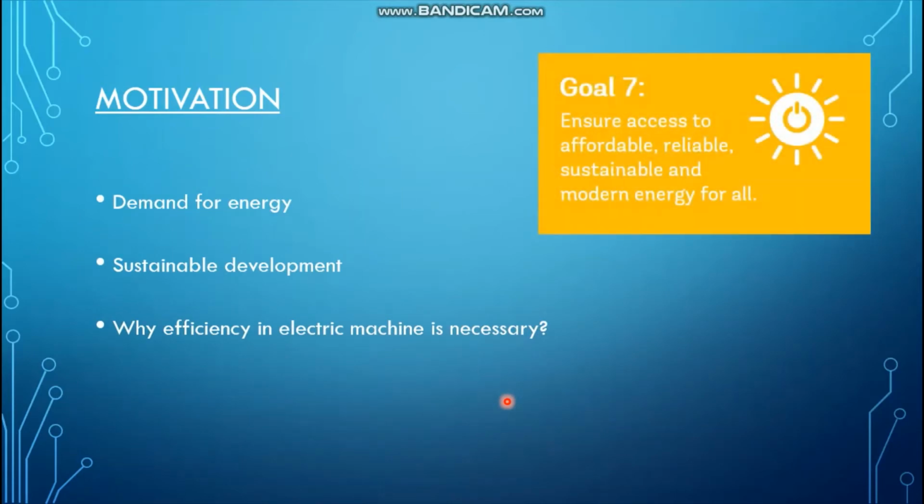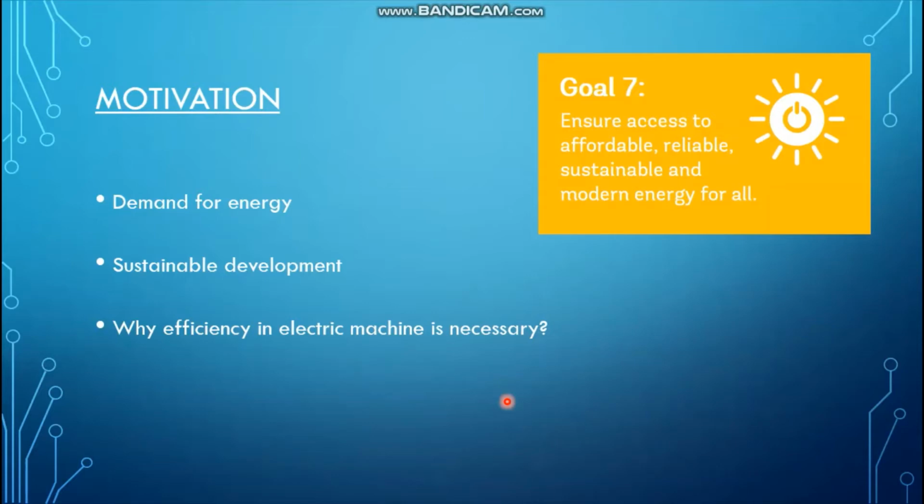The motivation behind choosing this topic is simply that we all know that the world is facing a very serious challenge in terms of energy demand and power production, right? And we also know the UN Sustainable Development Goal number 7, which asks us to ensure access to affordable, reliable, and sustainable modern energy for all.